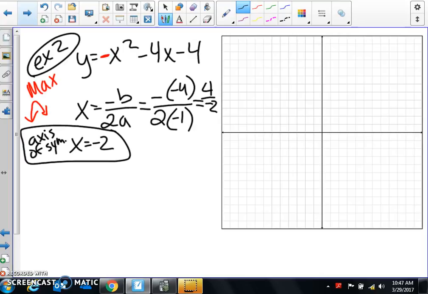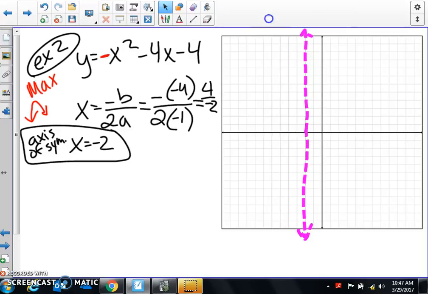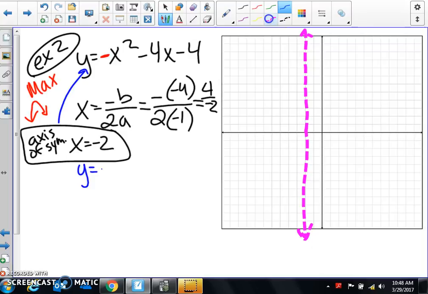Okay, so then I go to x equals, oops, not 2, negative 2. Hopefully you can draw straighter than I can, because obviously I can't. Now I know that x equals negative 2 is my axis of symmetry, so I plug it back in here to find my y value. So y equals negative 2 squared minus 4 times negative 2 minus 4. All right, so negative 2 times negative 2 is 4.